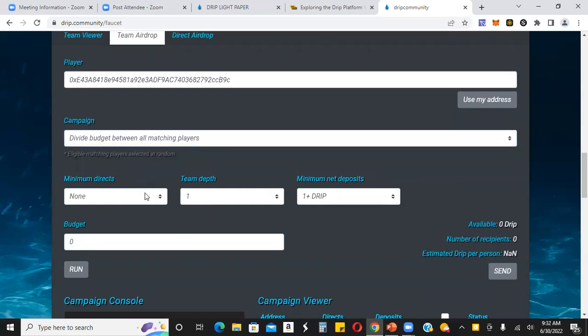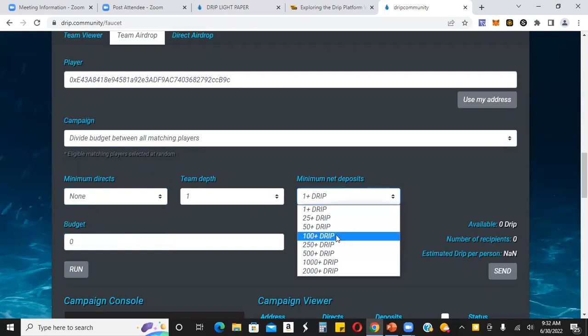Then here you can set up the criteria. Do you want it to be for people that have personally referred directs? If not, you can just leave it at none. If you want to give it to people that have 15 people personally referred, you can do that as well. And then here's where you would put the minimum deposit. So people who get your airdrop, how much minimum drip do you want them to have deposited in their account? Again, it has to be a net positive account, but you could do one for people that have 25 drip, 50 drip, 100 drip, all the way up to 2,000 drip deposited in their accounts.